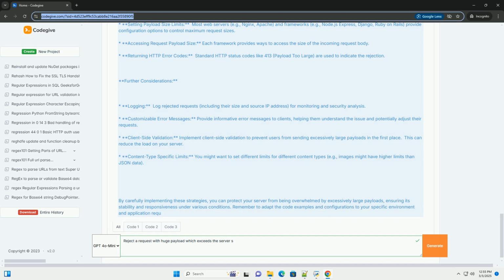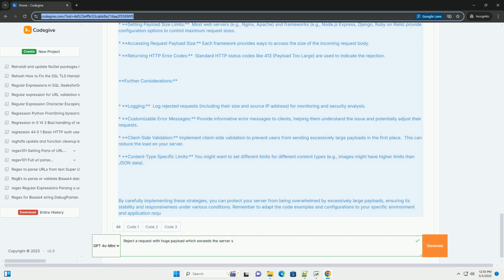3. Input validation. Beyond size, validate the content of the payload. Ensure it conforms to expected data types and structure. This prevents unexpected data from causing processing issues. 4. Rate limiting. Implement rate limiting to control the number of requests received within a given time frame. This helps mitigate DoS attacks, even if individual requests are not excessively large.